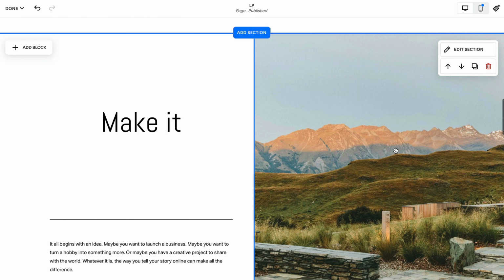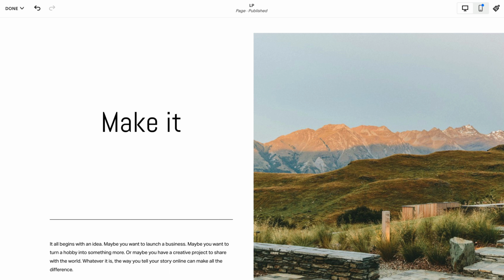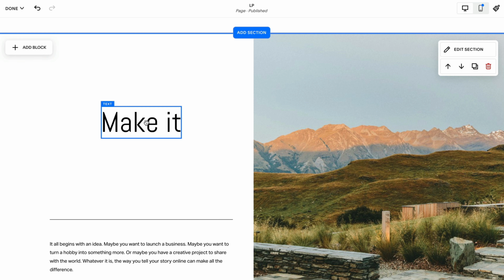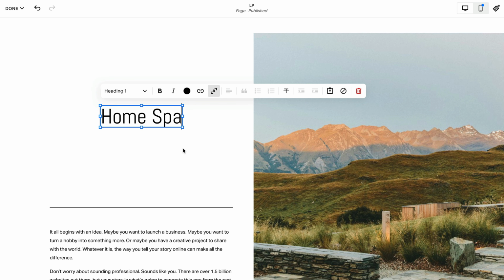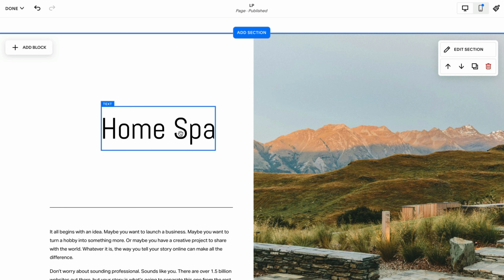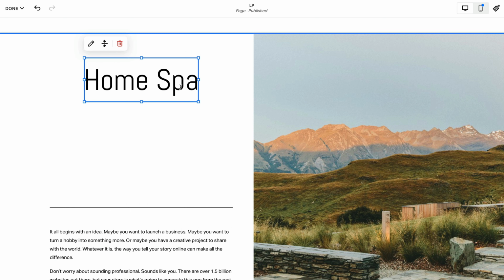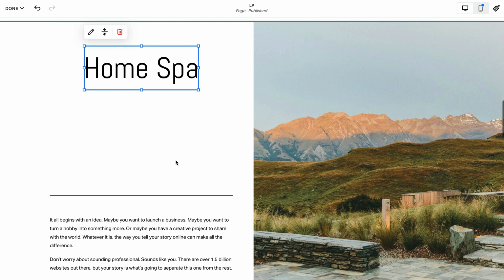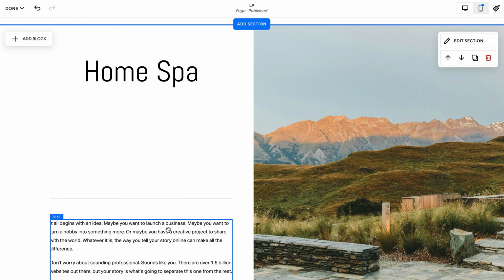Next up is going to be our first product. And this is going to be our home spa. So I'm going to click in the title, paste in home spa. Remember, you can drag and it'll adjust. This one spans the width of the actual text block. And then over here, I'm going to delete this. I'm going to delete the line.